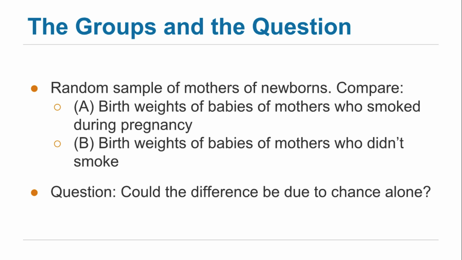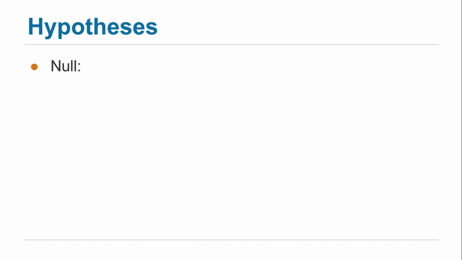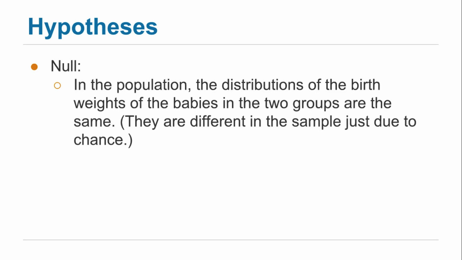The question, of course, is not about the sample. It's about the populations from which these groups were drawn. We only have a sample of 1174 mother-baby pairs, but if we had the entire population, then it could be that in the population, the distributions of the birth weights are exactly the same for the smokers as well as the non-smokers.